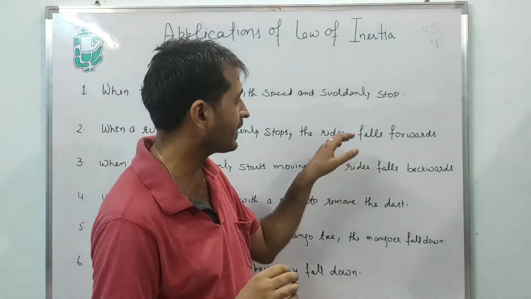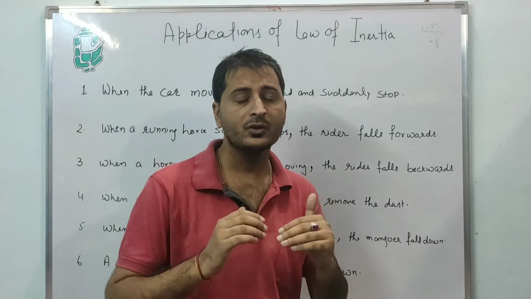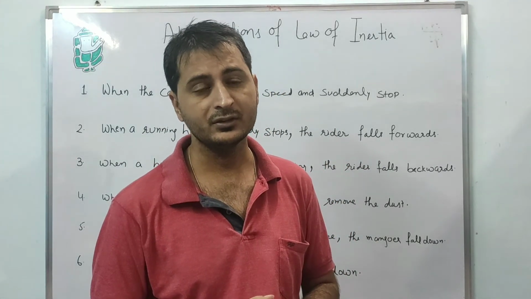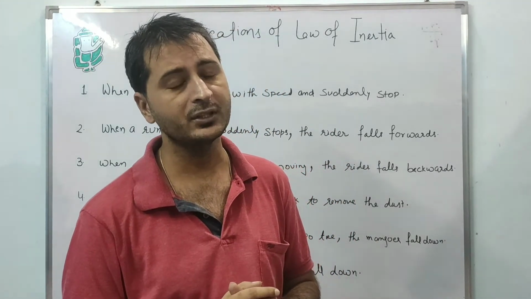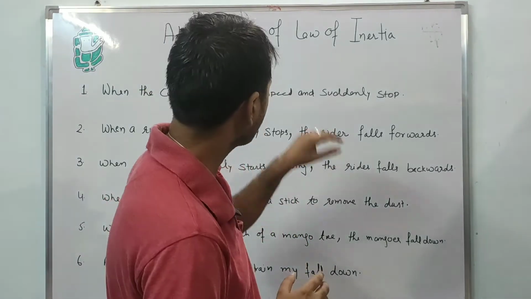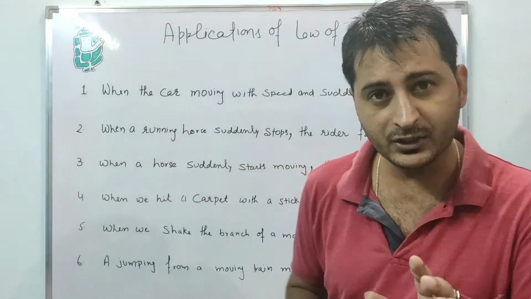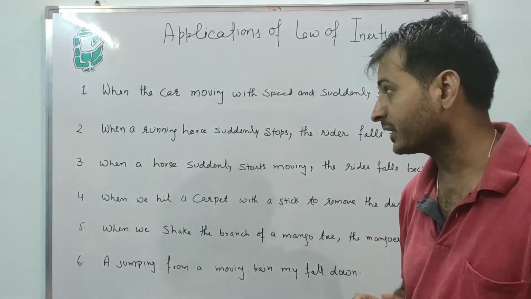That's why the rider falls in a forward direction. That is the second example of the law of inertia.